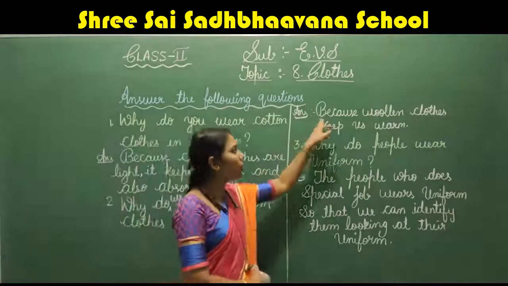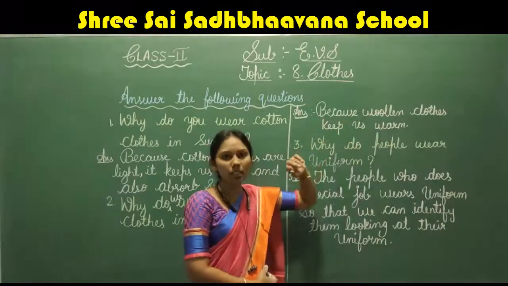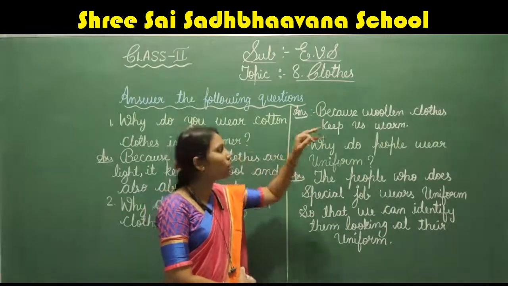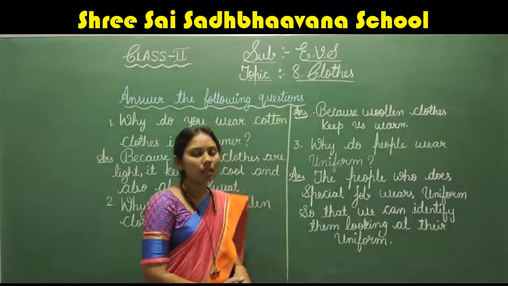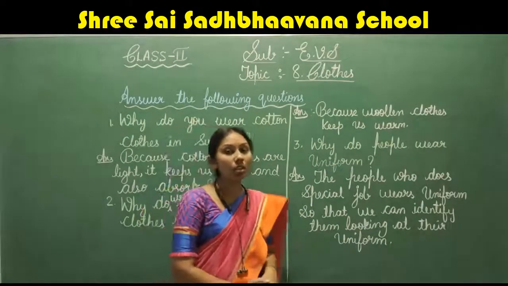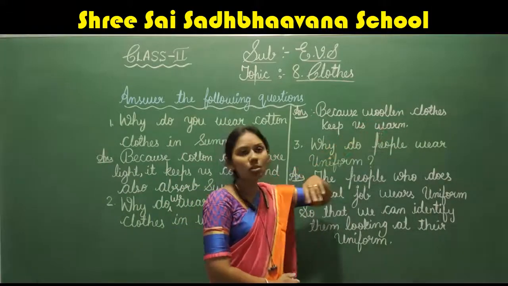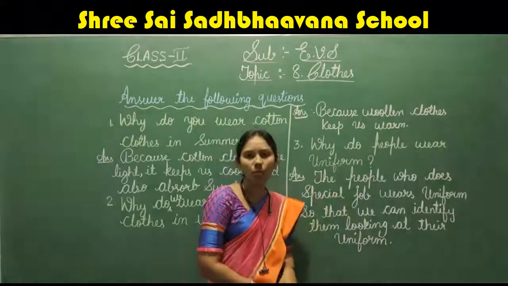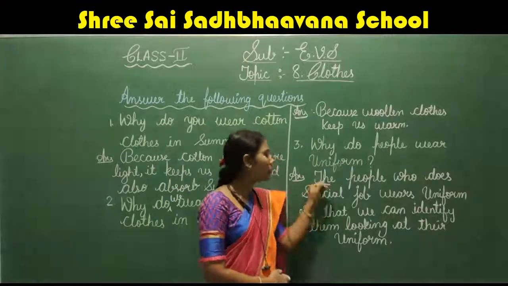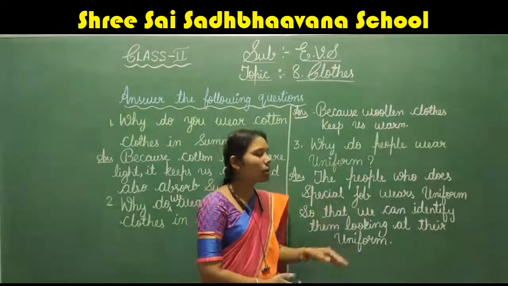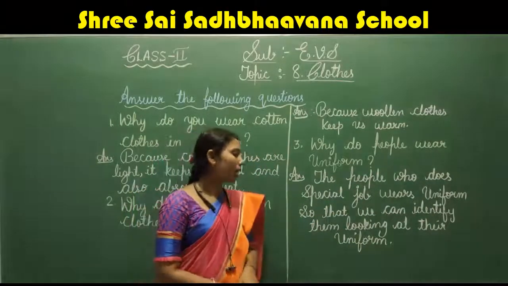Because in winter it is cold, so woolen clothes keep us warm. Otherwise you can say like this also, in winter the days are very cold, so we wear woolen clothes to keep us warm. Okay, next, why do people wear uniform? The people who do special jobs wear uniform so that we can identify them looking at their uniform.